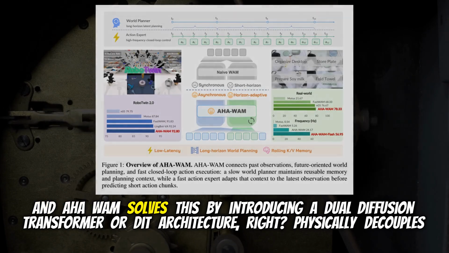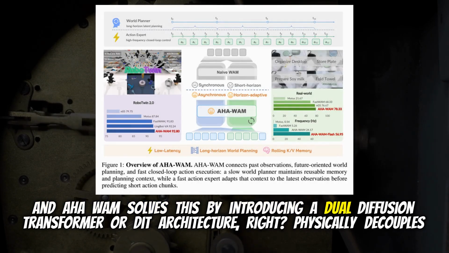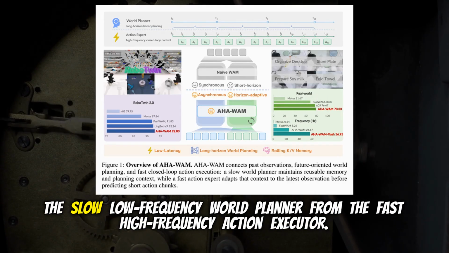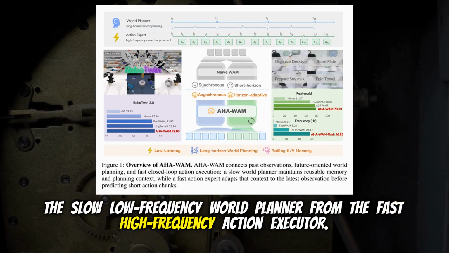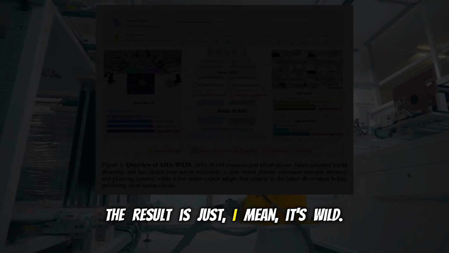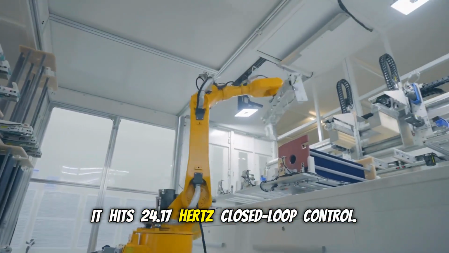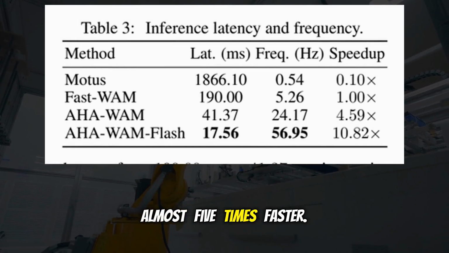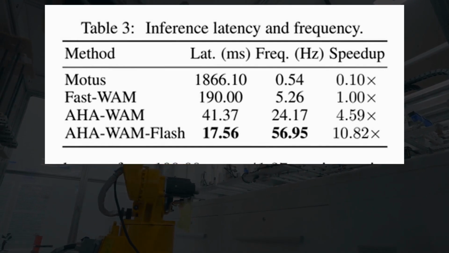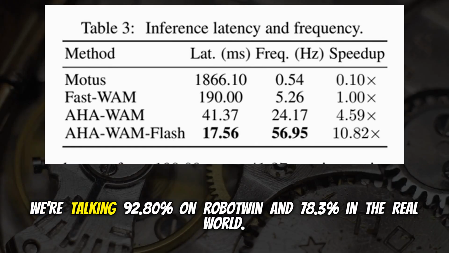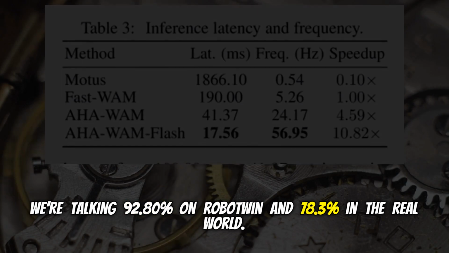Yeah. And AHA-WAM solves this by introducing a dual diffusion transformer, or DiT architecture, right? So it physically decouples the slow, low-frequency world planner from the fast, high-frequency action executor. Yeah, and it routes the context between them asynchronously. The result is just, it's wild. It hits 24.17 hertz closed-loop control. It's a 4.59x speed up over fast WAM. Almost 5 times faster. That's massive. It really is. And it achieves state-of-the-art zero robot data pre-training success rates. We're talking 92.80% on RoboTwin and 78.3% in the real world.